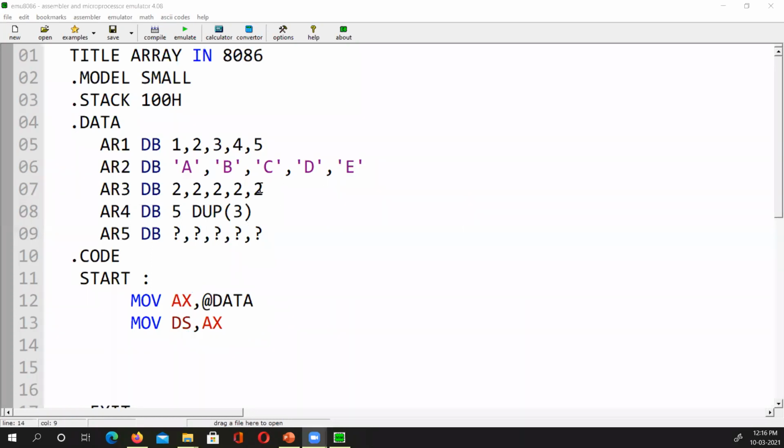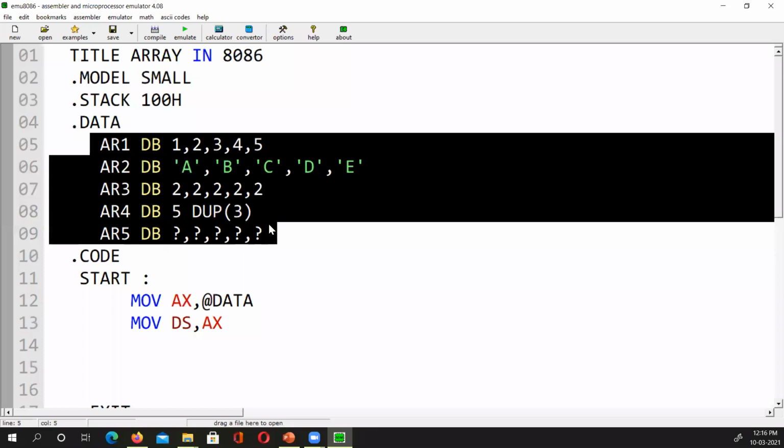Okay. This whole data is in my data segment. I can access it only when the data segment register knows where the data segment is. Consider the data segment as a class, BCA, MCA first class. In it is the data, like Atera, Azan, Akib, Mushtaq, and so on, the students.